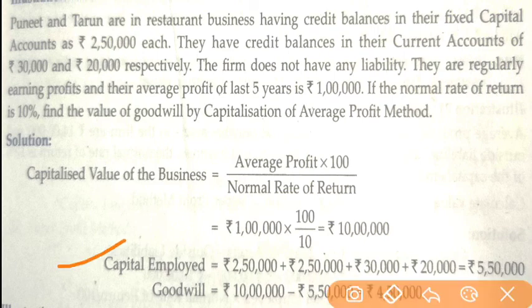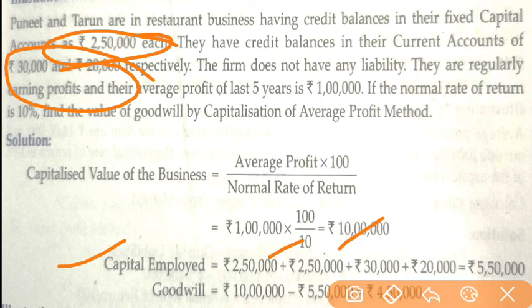Third step, we have to calculate capital employed. How will we calculate capital employed? We will add all these accounts, which means capital account and current account. Both of them have capital account of 2,50,000 and current accounts of 30,000 and 20,000. Total capital employed is 5,50,000.